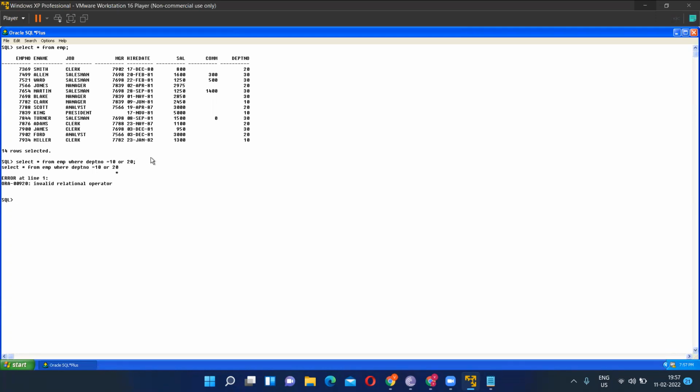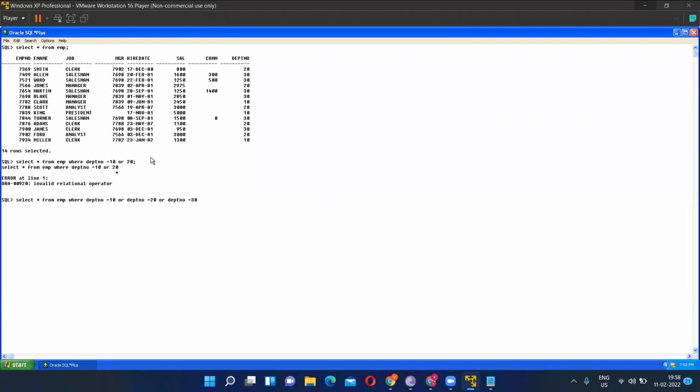Are you able to understand? Tell me yes, no. Yes. So we have to write the full column name. So the query will be select star from EMP where department number equals 10 or department number equals 20. And if I want 30 also, then or department number equals 30.